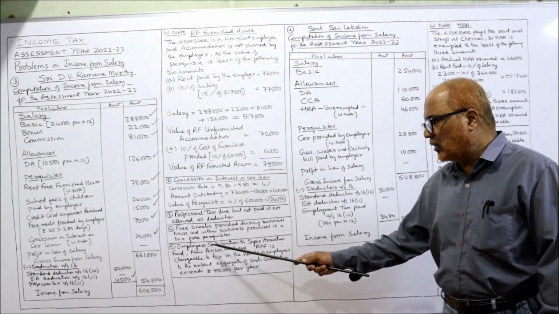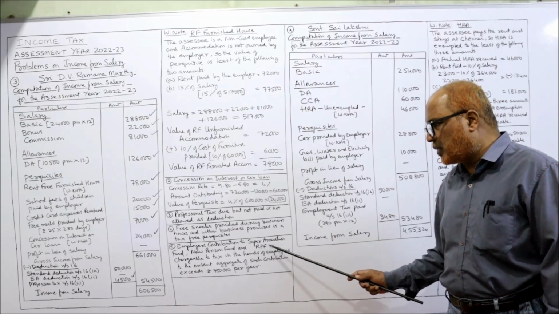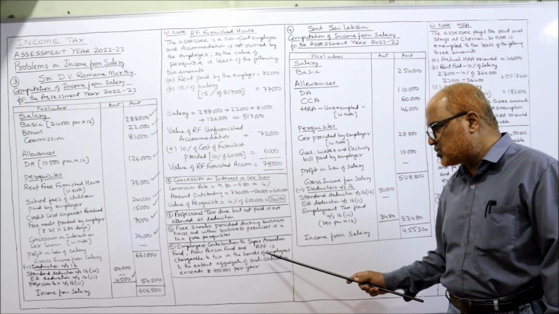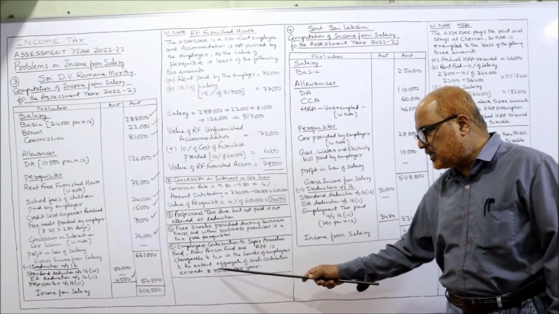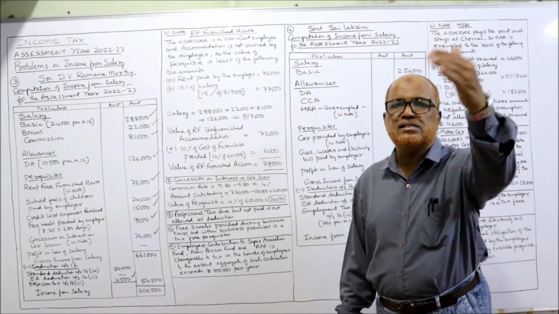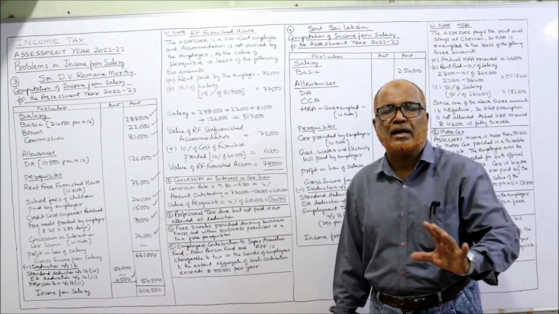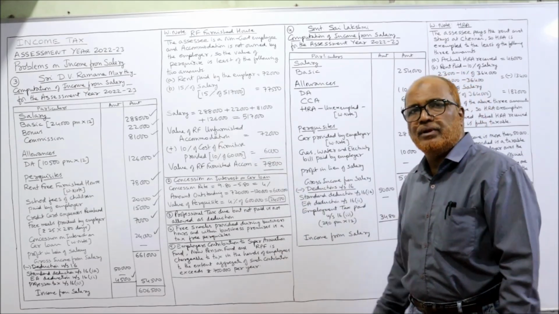In the working note, you should write down: employer's contribution to superannuation fund, new pension fund and recognized provident fund is chargeable to tax in the hands of employees to the extent the aggregate of such contributions exceeds 7,50,000 per year. If the aggregate amount exceeds 7,50,000, then only it will be taxable, otherwise it is not taxable. That's all. This is the end of problem number 3.